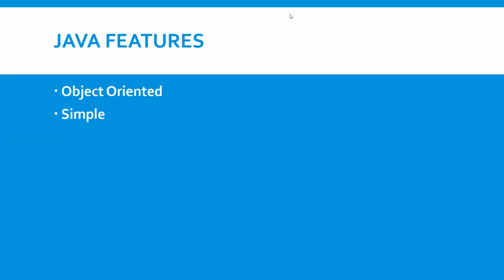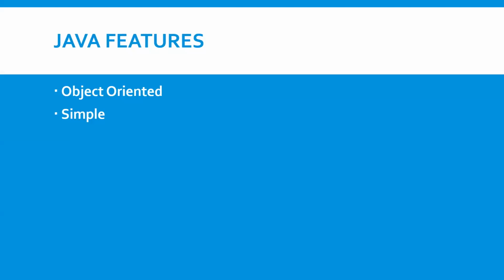Next, Java is simple. Simple means we can write anywhere and we can run anywhere. We can use different types of platforms such as Windows, MacBook, and Linux. We can write anywhere in the Java platform.